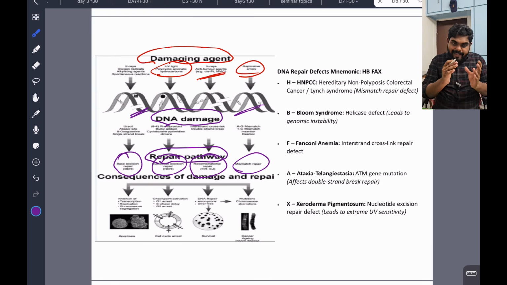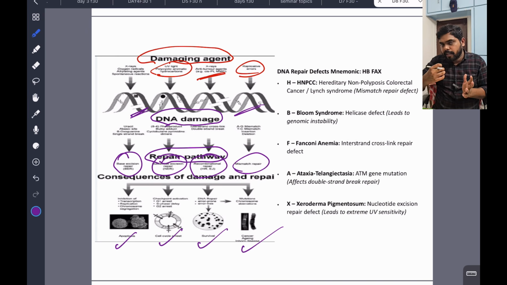This damaging agent causes some error in the DNA. This DNA got damaged, and there are DNA repairing mechanisms that will repair the DNA, leading to apoptosis, cell cycle arrest, survival, or cancer causing. Sometimes it will repair and the cell survives and the DNA comes back. Sometimes the DNA breaks down, apoptosis, the cell is dead. Sometimes cell cycle arrest happens and there is no further growth. This damage is caused by mutagens or X-rays, whatever the agents.